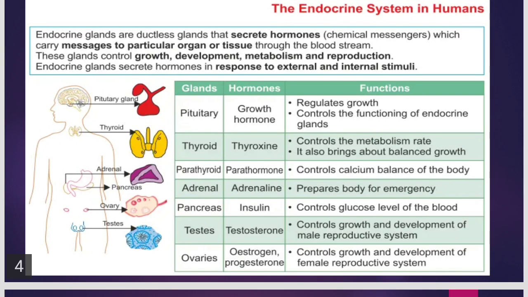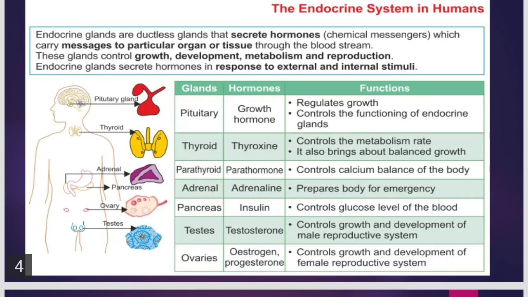Now we will see various endocrine glands. So the endocrine system in humans we are going to see now. The endocrine glands are ductless glands and secrete hormones which carry messages to particular organs or tissues through the bloodstream. These glands control growth, development, metabolism and reproduction. Endocrine glands secrete hormones in response to external and internal stimuli. So depending upon the stimulus, what changes take place inside the body and outside the body, the hormones are released.